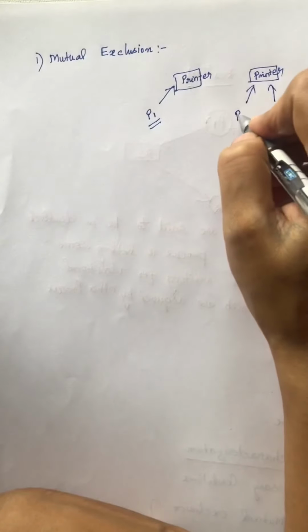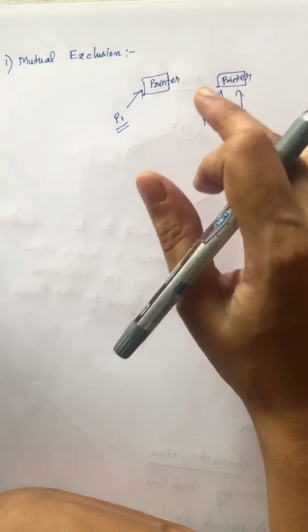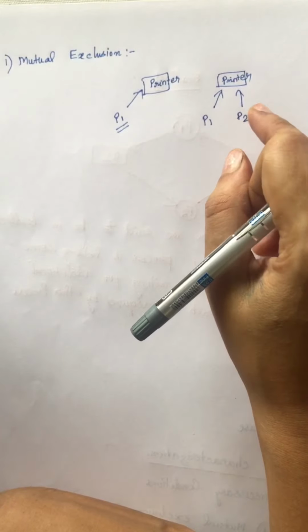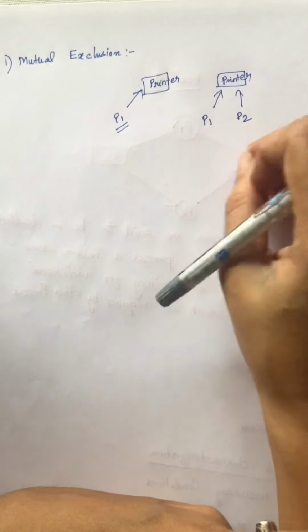So if you are going to make this printer to be used by two or more processes, P1 and P2, or they are going to share this printer at the same time, then this printer will produce a combined result of P1 and P2, which will lead to a wrong result. So this shareable mode is not possible practically.